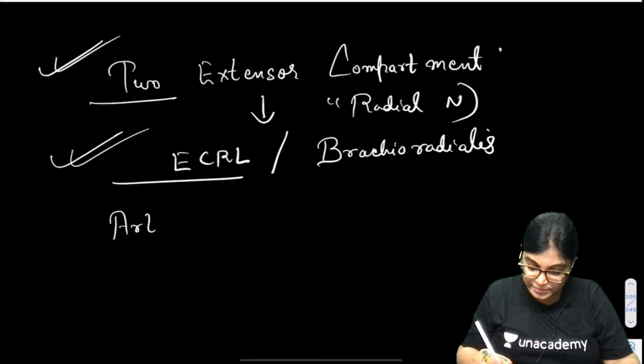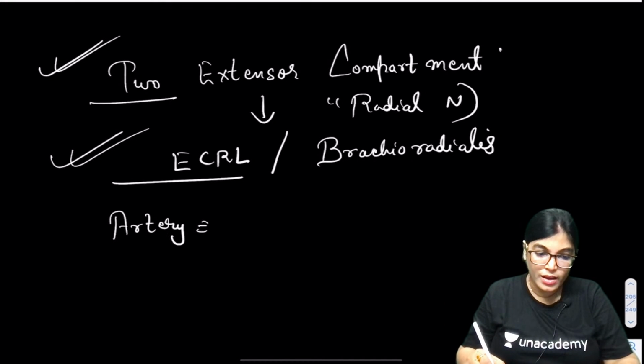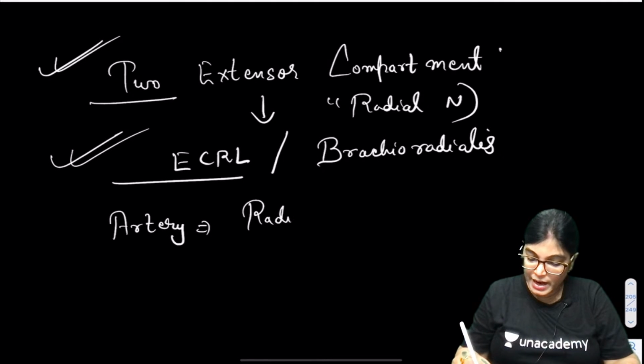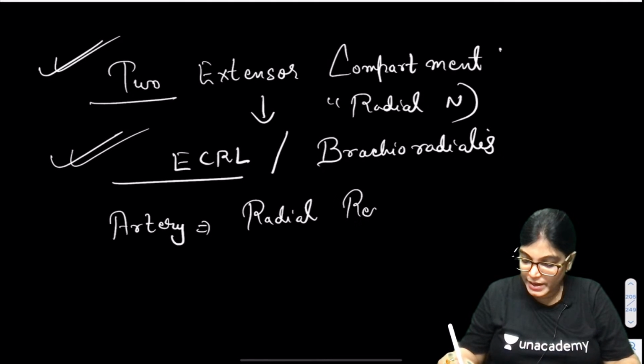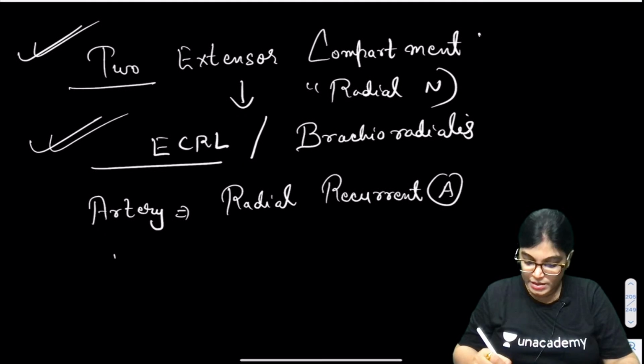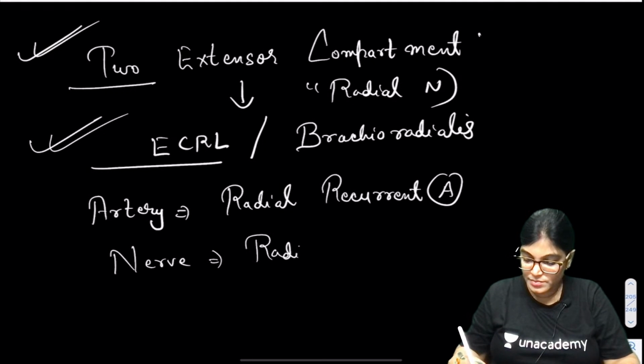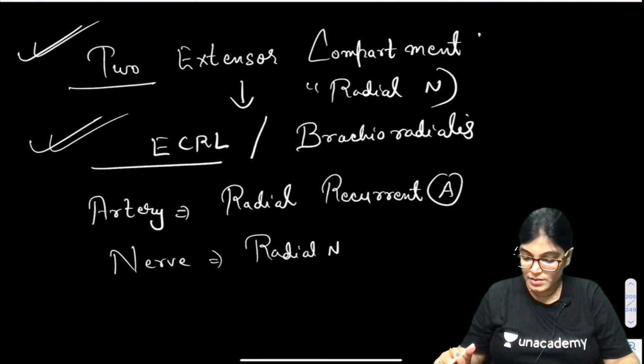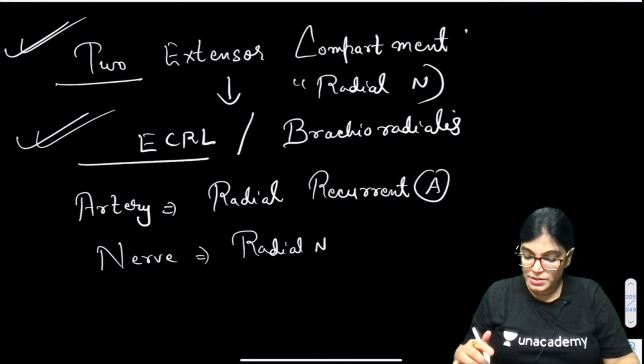Arterial supply is by the radial recurrent artery. Nerve supply, we have already seen, is the radial nerve. What about the action?